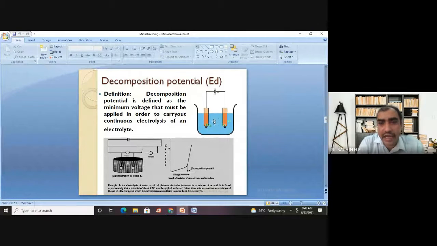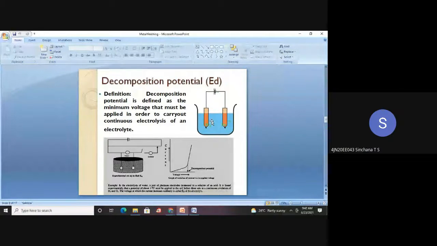Cations, tell me. One is water, second is copper sulfate, and the third one is zinc sulfate. Then in such a case, what are the cations present in the solution? Can you tell me? Which are the cations that are present here? If you dissolve copper sulfate and zinc sulfate in water, what are the cations that will be present near the cathode surface? Copper and zinc.